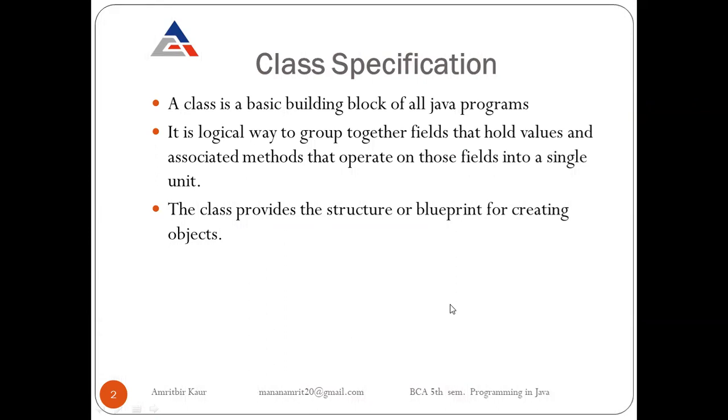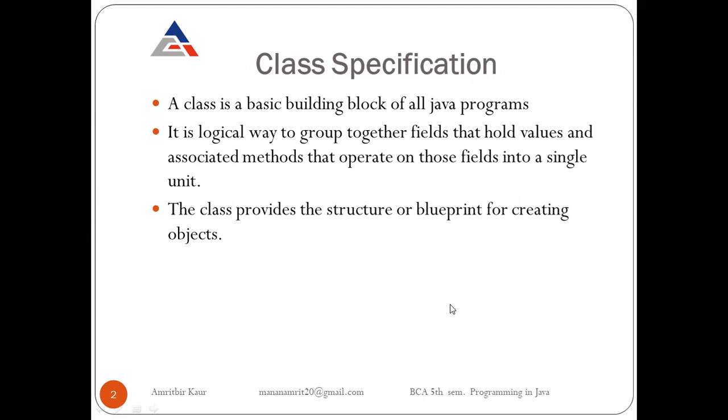A class is a basic building block of all Java programs. It is a logical way to group together fields that hold values and associated methods that operate on those fields into a single unit. So as we know, in a class, we group together fields and methods. Fields are known as variables.